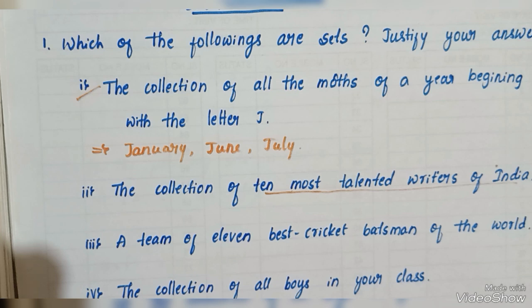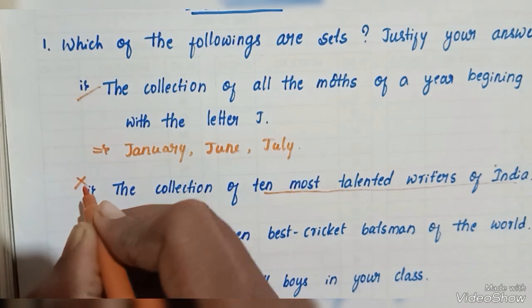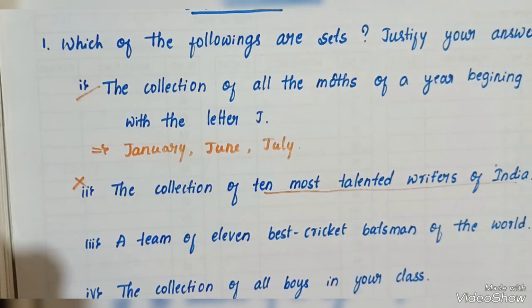Some of the greatest talented writers are there, but we can't say accurately which are the 10 most talented. That's why it is not well defined, so it is not a set. Our definition says well defined, but the most talented writers are not defined accurately.